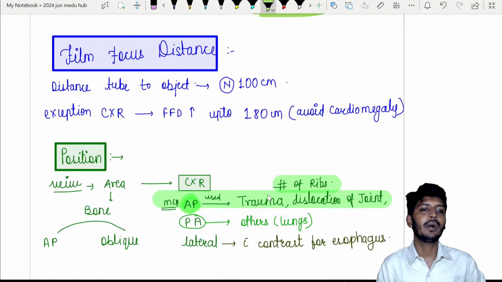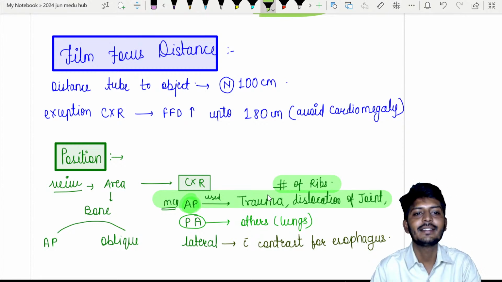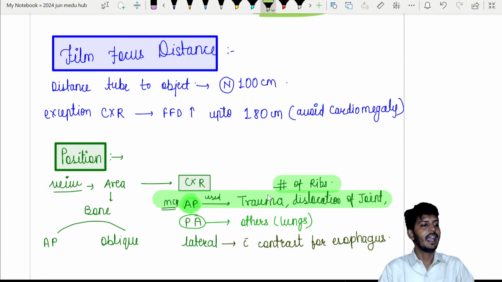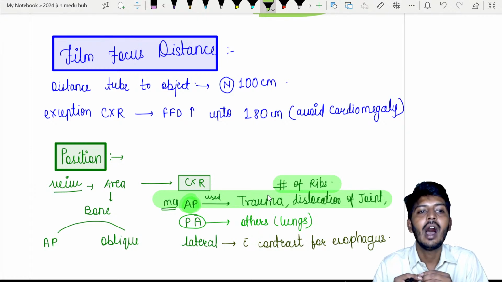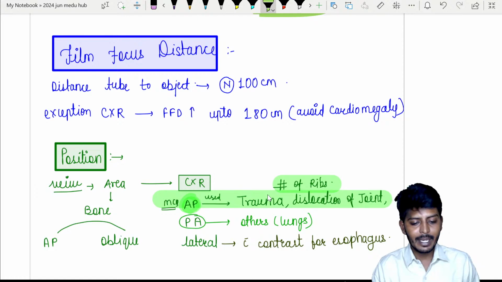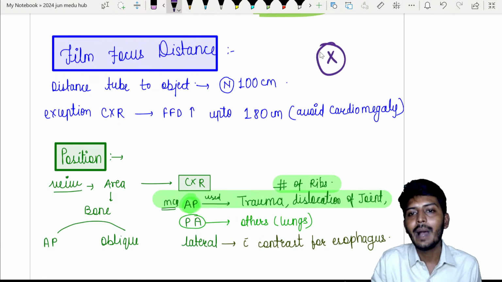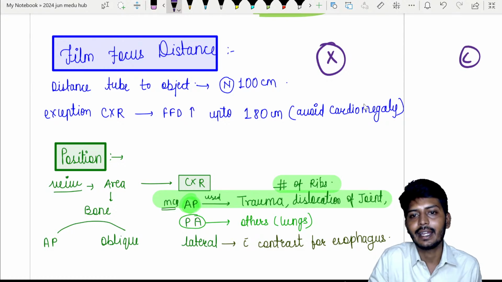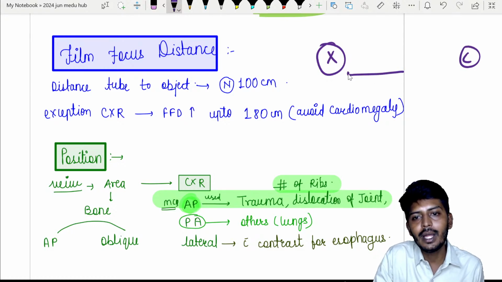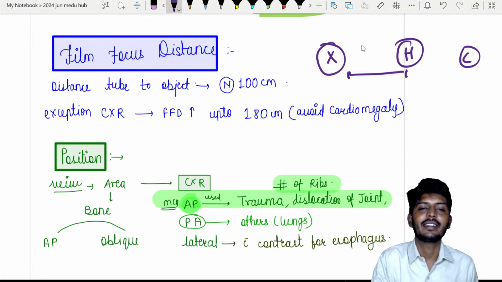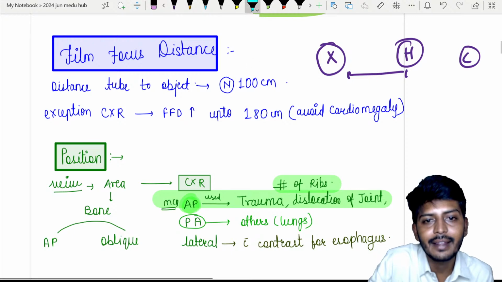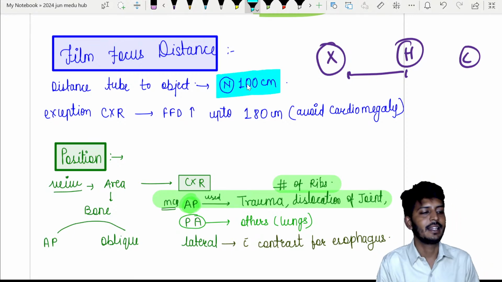Let's continue to the next important concept called film focus distance. What is film focus distance? It is the distance between the object and the tube. Let's consider: here I have an X-ray tube, and here I have a cassette, that is a detector. The human, that is your object, is standing here. The distance between the object and the X-ray tube is normally 100 centimeters.